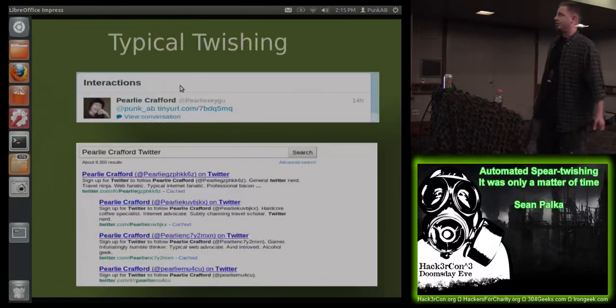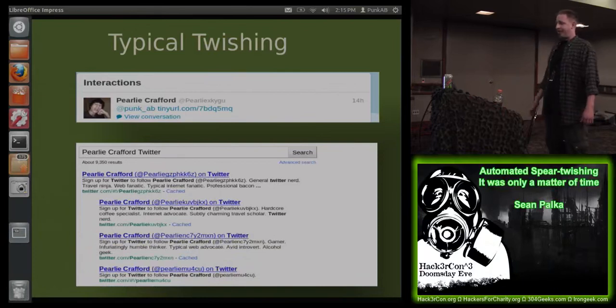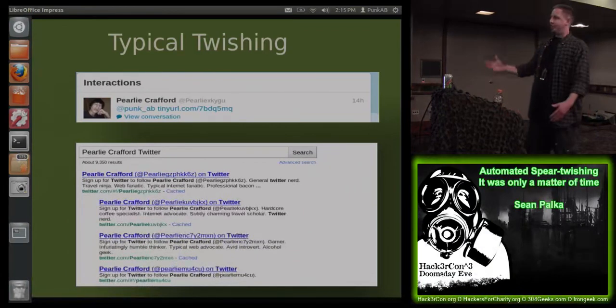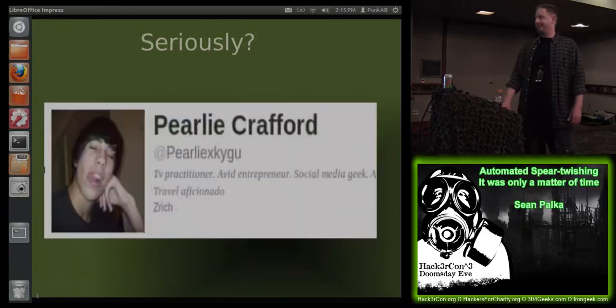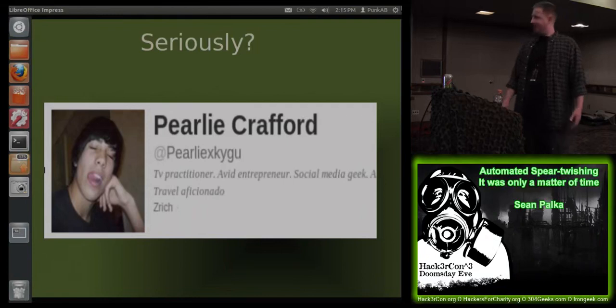So here's a typical twishing attack that came into my account. We got this tweet that came in. It's just a tiny URL targeted at me. Well, obviously I'm going to look into who this person is, and I started doing searches and I found all these other accounts that had similar naming schemes. Started looking into them. Clearly I'm not going to click on anything that this guy sends me. All right.